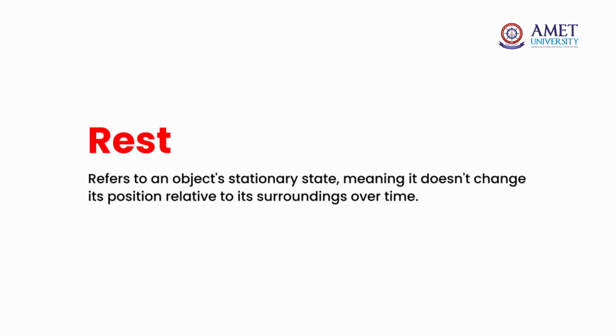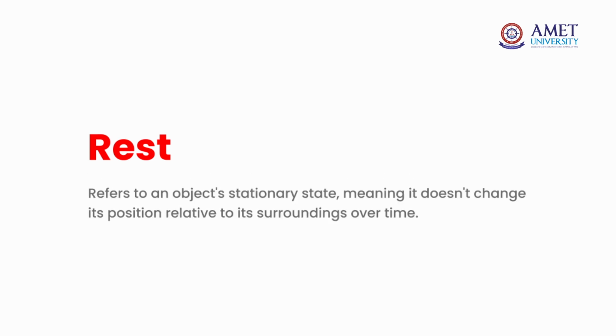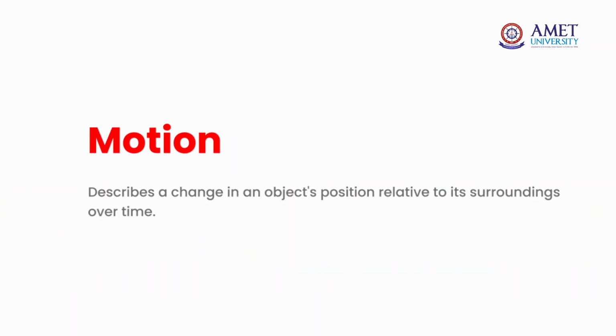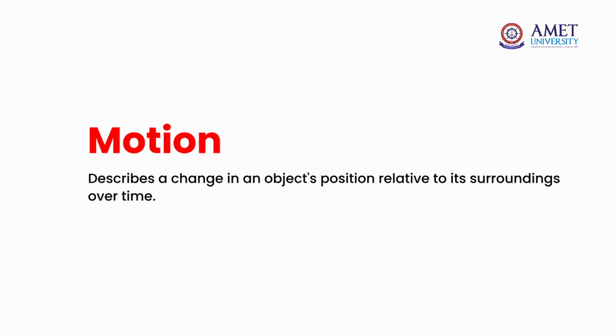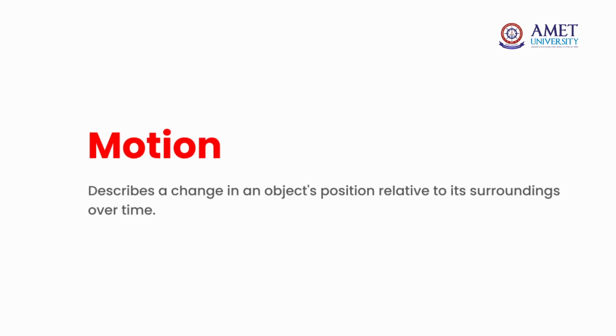Rest refers to an object which is in a stationary state, which means it does not change its position with respect to the surroundings over time. That is called rest. Then motion describes a change in an object's position with respect to the surroundings over time. You may think that in this universe, every living thing and every non-living thing will be in any one state. It may be in rest or it might be in motion.